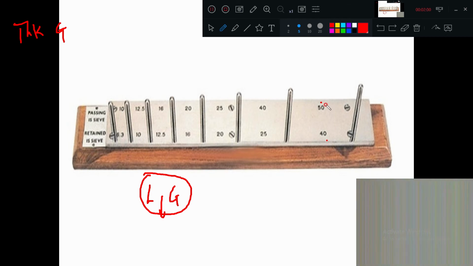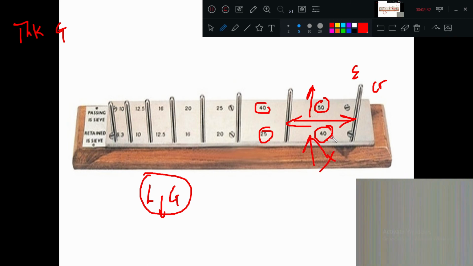You should understand: aggregates which are passing through the 50 mm sieve and retained on the 40 mm sieve. Here, aggregates passing the 40 mm sieve and retained on the 25 mm sieve. Is it clear? So those aggregates are taken and we try to pass them through this slot. If it is not passing, then it is called elongated.